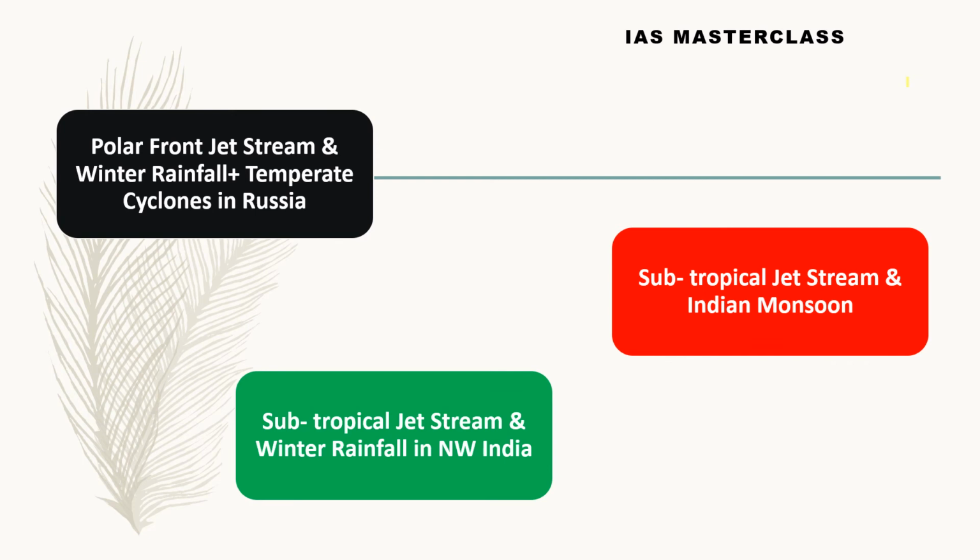Now coming to our subtropical jet stream, we have already seen that the subtropical jet stream gets divided into two during winter. That means one branch goes over the northern plains. Now what happens? We already know that the northwestern part of India receives rainfall during winter. We say it is because of western disturbances. Now what are these disturbances? They are primarily the subtropical jet stream.